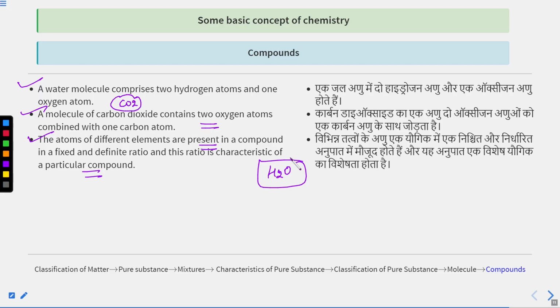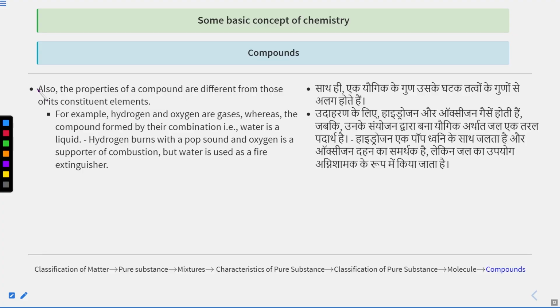So the atoms of different elements are present in a compound in a fixed and definite ratio, and this ratio is the characteristic of a particular compound. Also, the properties of a compound are different from those of its constituent elements, as I told you already. Hydrogen and oxygen are gases, and sodium and chlorine have different properties, whereas the compound formed by hydrogen and oxygen is water, which is a liquid.